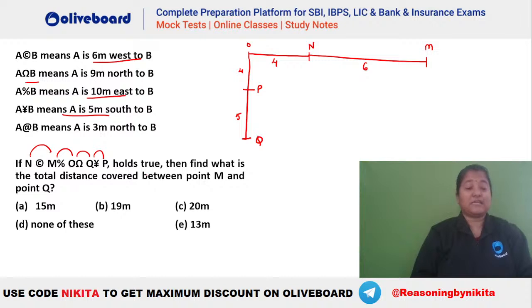Now the question is, how much total distance is covered between M and Q? So you can see M to Q is how much? That is your 10 plus 9. That is your 19 meters. So 19 meters would be the right answer. Very easy question, isn't it?